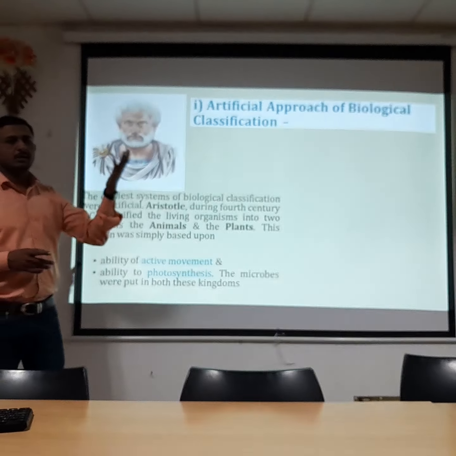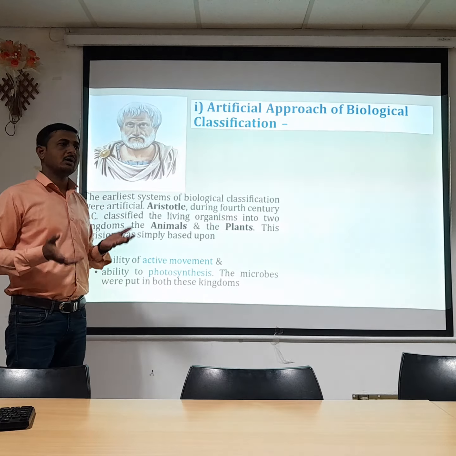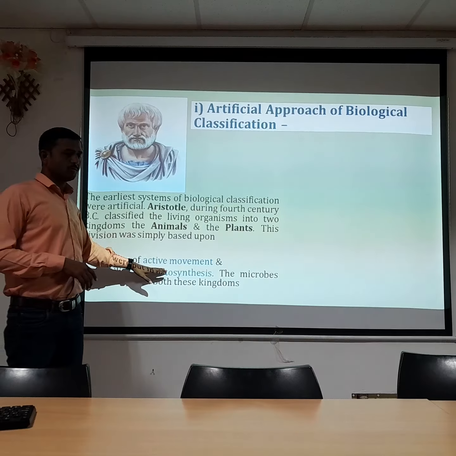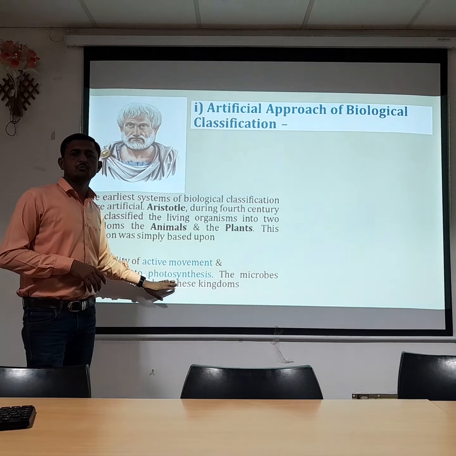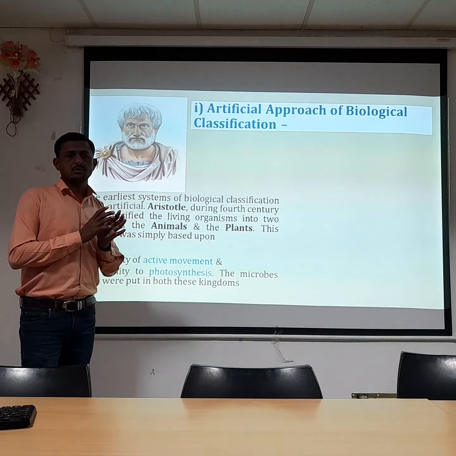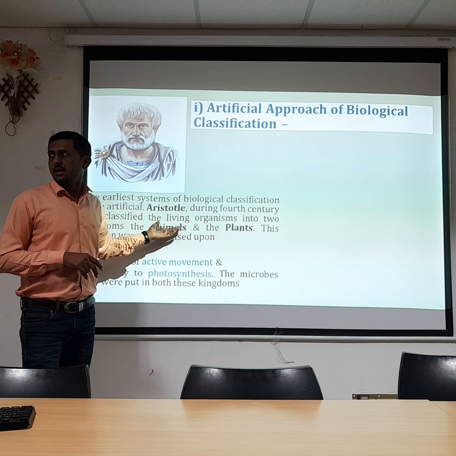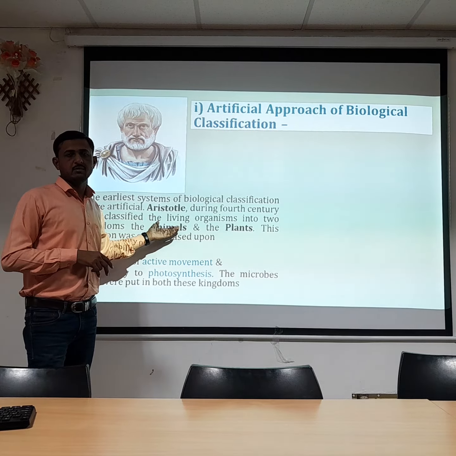On the basis of active movement and the ability to photosynthesize, he carried out that classification into two groups, kingdom Animalia and kingdom Plantae. This vision was simply based on the ability of active movement and the ability to photosynthesize. The microbes were put in both kingdoms.